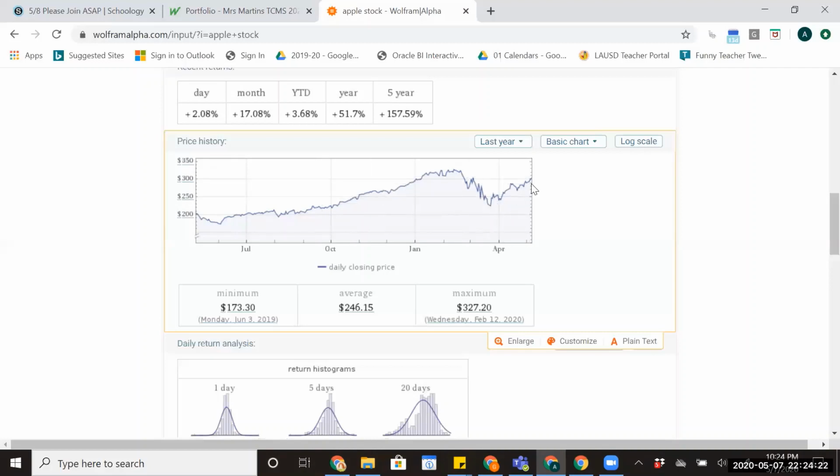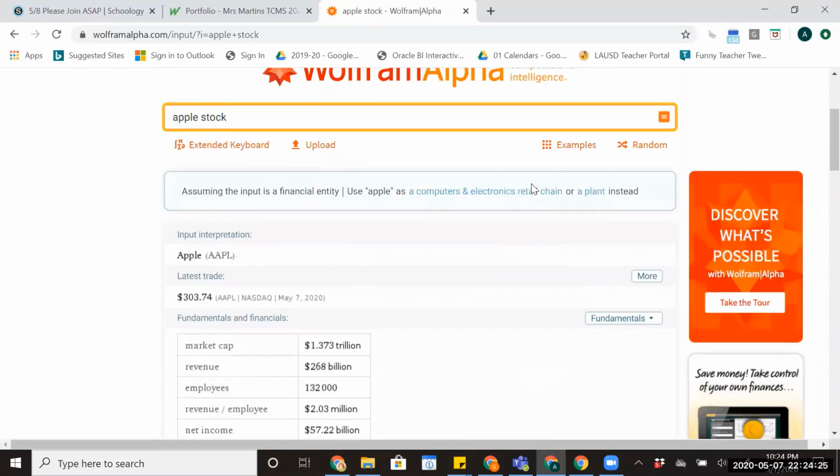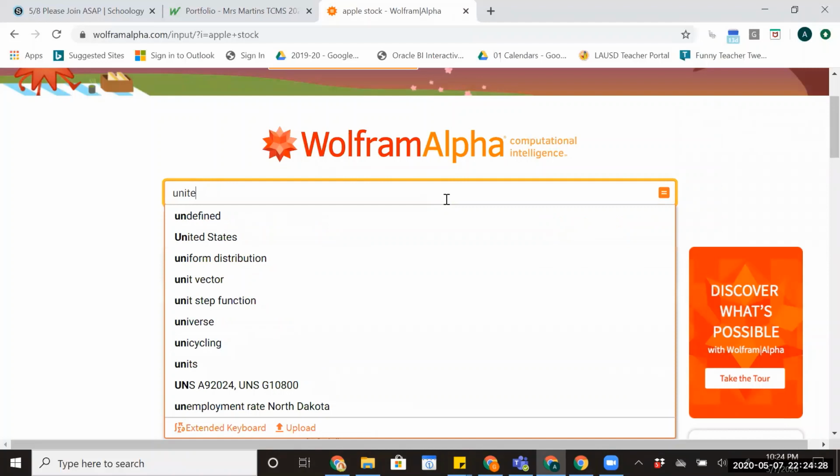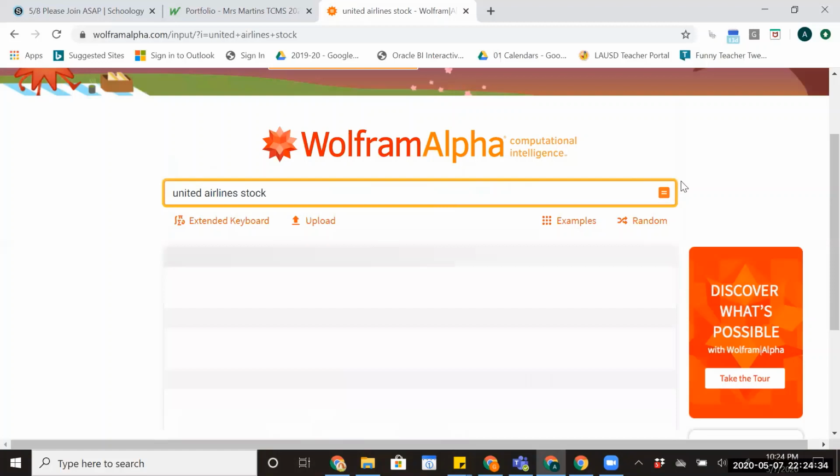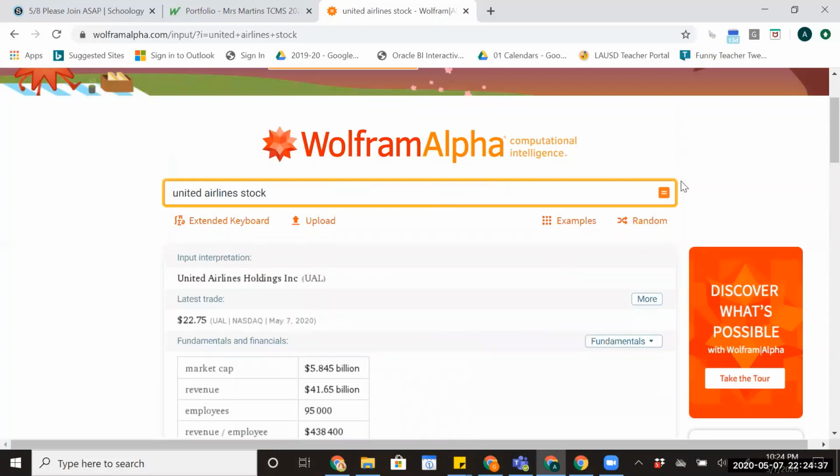Okay, let's look at another stock that might be interesting to us. One that I think many people should be interested in is United Airlines. Those are the airplanes that take us to and from wherever we'd like to go. And the reason why I'm bringing this one up is because even before we went on quarantine, flights got canceled, things slowed down, people were not allowed in or out because we were afraid of this continued spread of a very deadly virus, a very scary, unknown, mutated virus. So here we have United Airlines stock, and check how much they are per share.